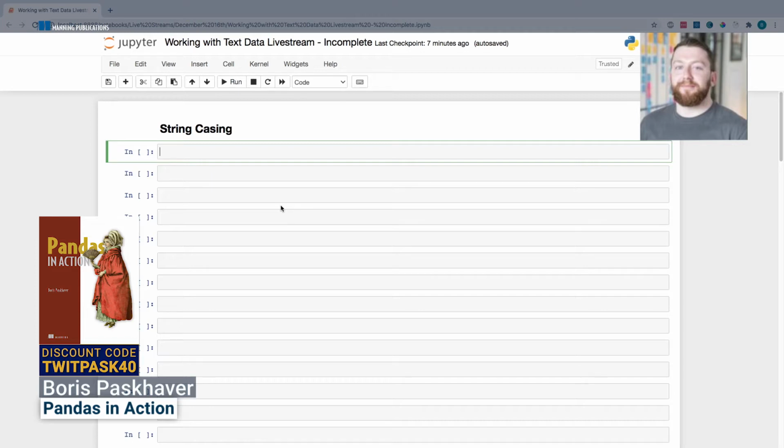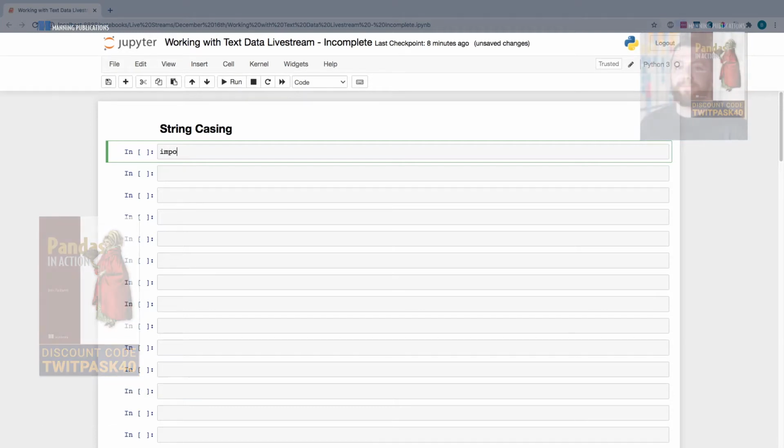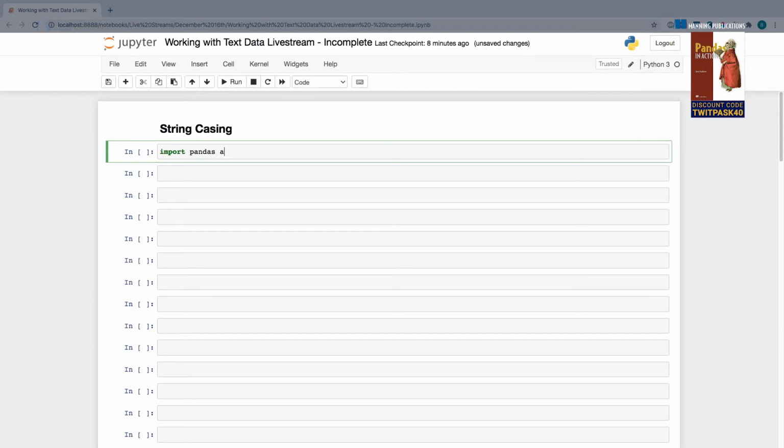We are in this environment called the Jupyter Notebook, and the first thing I need to do here is import my Pandas library. You, of course, need to have this set up on your computer, including Pandas. We're not going to spend time on that tonight because it might take a while to set up, but all of that is covered in the book. If you're not interested in the book, you can always check out the Pandas documentation for a complete installation guide. I'll begin by importing my Pandas library, and usually it's assigned the alias pd.